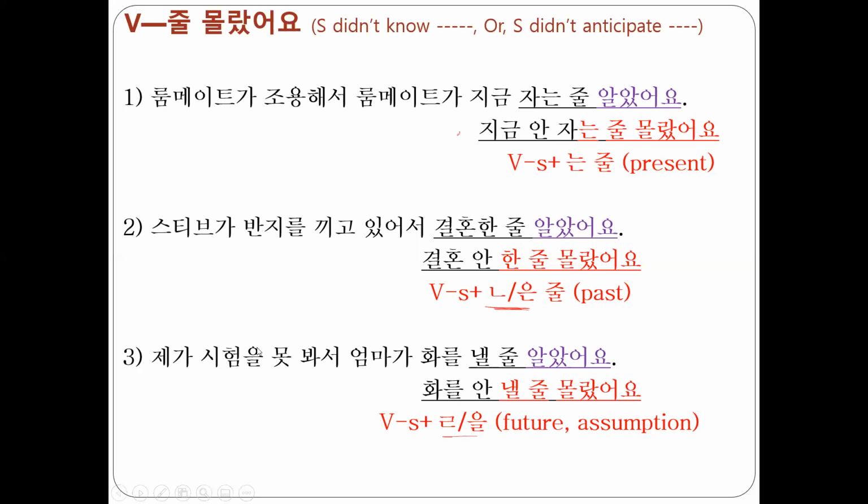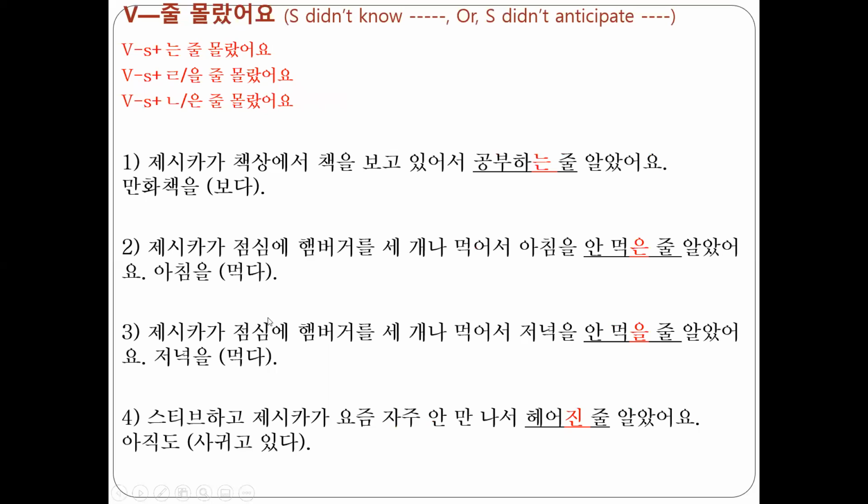Okay? If I use examples that I used in the previous structure, 제시카가 책상에서 책을 보고 있어서 공부하는 줄 알았어요. I thought she is studying because she was reading a book. 만화책을 보는 줄 몰랐어요. I didn't know that she is reading a cartoon book.